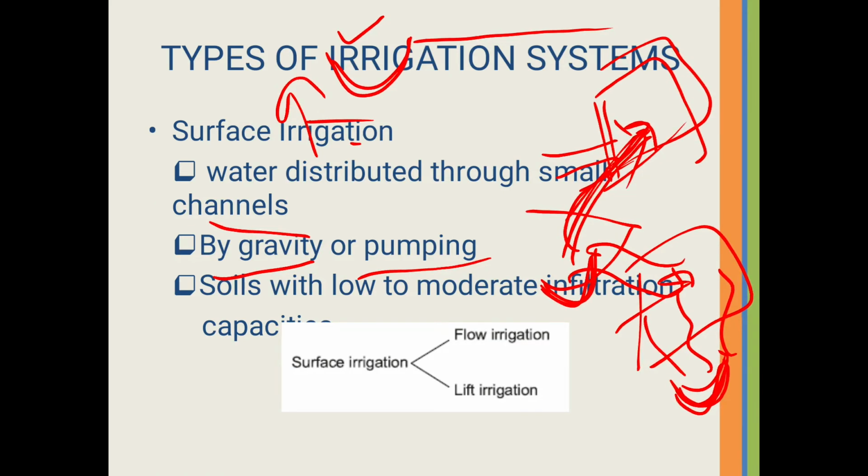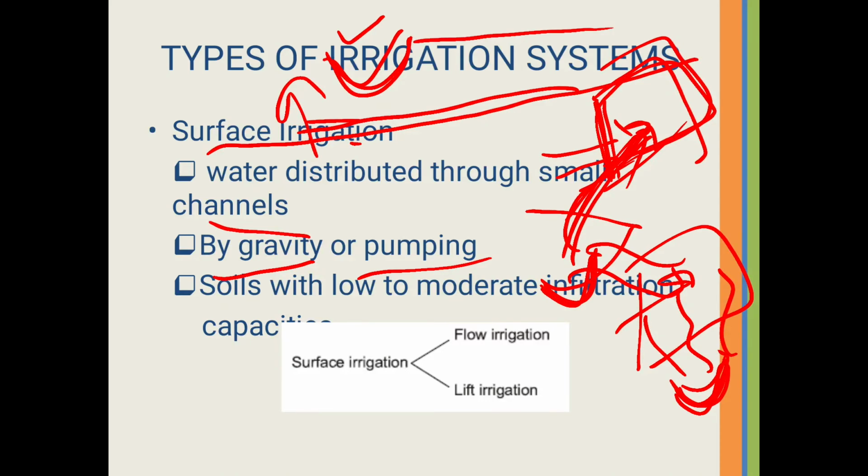With respect to this channel, this is our reference line, this is our field and this is our channel. So water is going to supply through this channel here. So you can see that it can be supplied through gravity, right? See, this is gravity. Through gravity it can be supplied to the field.